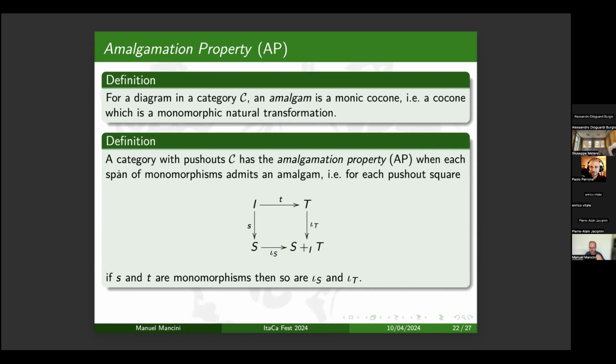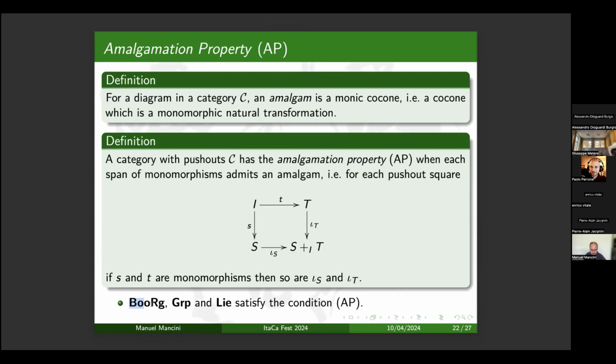There are different examples of categories that have the amalgamation property. For instance, groups, Lie algebras over a field, and Boolean rings. And Boolean rings can also be seen as algebras over F2 with the identity x squared equal to x.